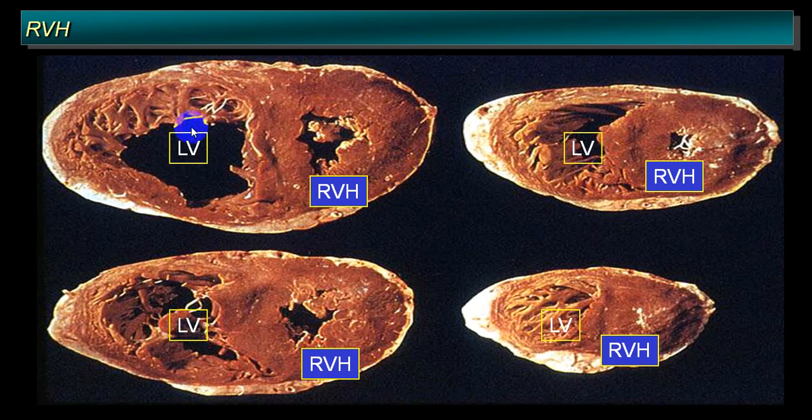You can compare this. You see the left ventricular size and right ventricular size. Now the right ventricular volume has reduced and there's a severe hypertrophy. You can see that this muscle mass is more than the left ventricular muscle mass. Here the left ventricular muscle mass is a little more than the right ventricle capacity, and then you get severe right ventricular hypertrophy that will be very common in chronic cor pulmonale.